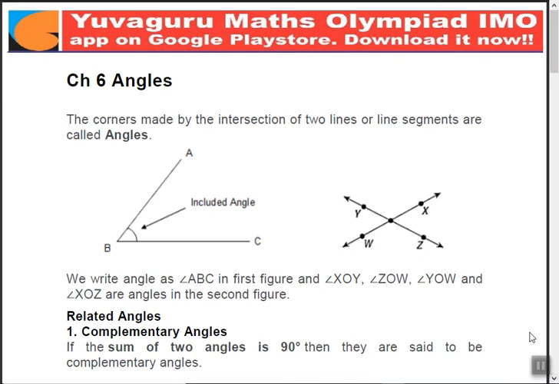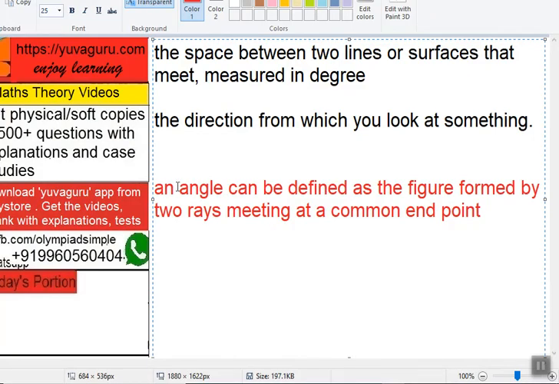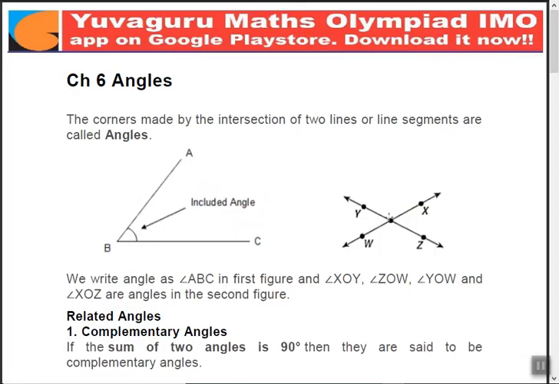But in books we have something else also. In books we have this red definition. An angle can be defined as a figure formed by two rays meeting at a common end point. What are rays? A ray is that geometrical shape which has a starting point and no ending point. What is a line? A line has no ending point. A segment has end points, right? So a ray has only one starting point and no end point. So where two rays meet at this starting point, this part is called an angle in maths.